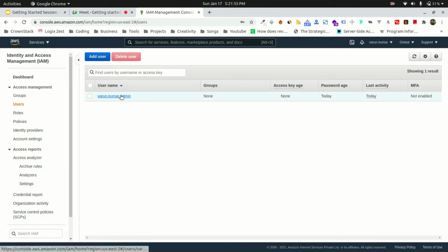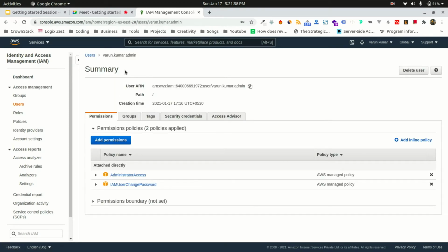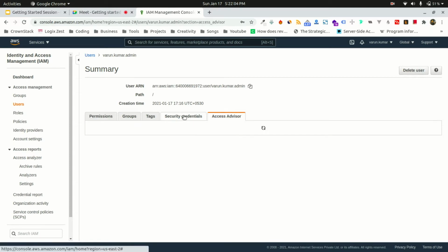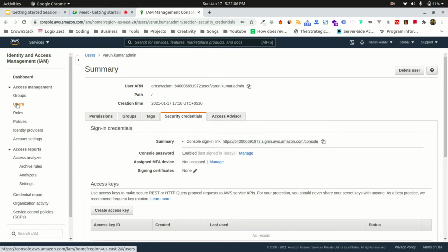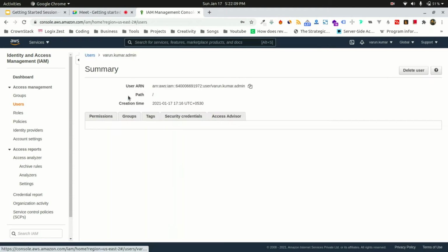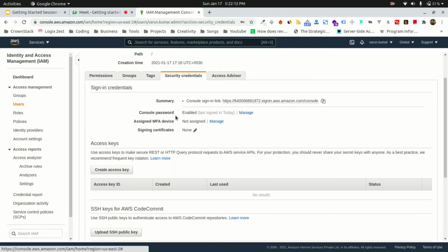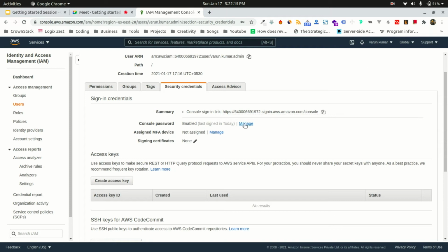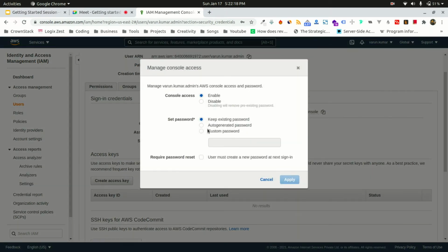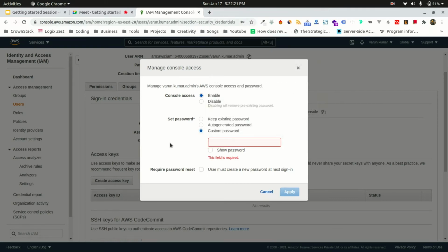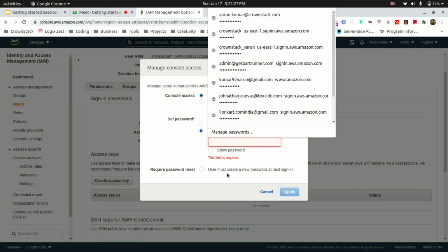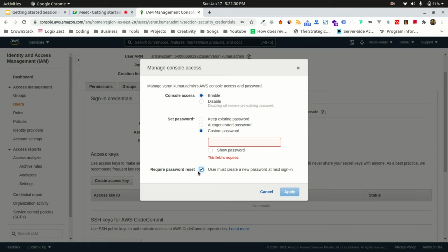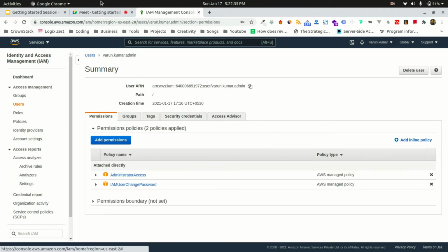Now suppose this particular user has forgotten their login credential. So what you can do, you can go inside the users thing. You can click the username and you can change their password manually yourself from the root user. If you manage this, you can provide a custom password just in case that particular user has forgotten their password. So you, being the root user, you can reset their password. And again, you can ask them to reset their password whenever they log in the next time. Okay, any doubt?